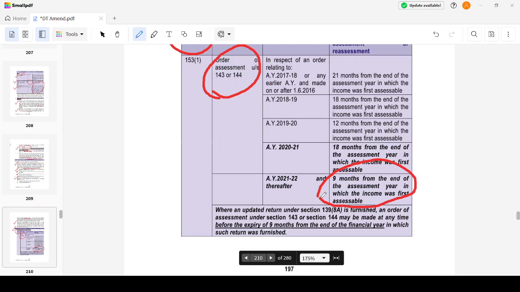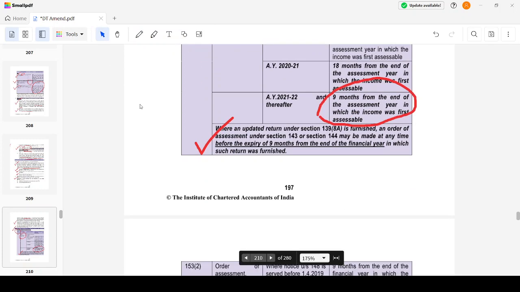And when I file an updated return, it will be at any time before the expiry of 9 months from the end of the financial year in which I have furnished the updated return.